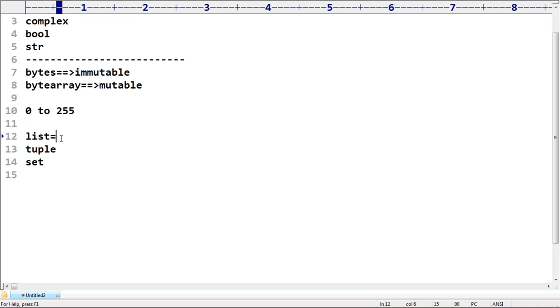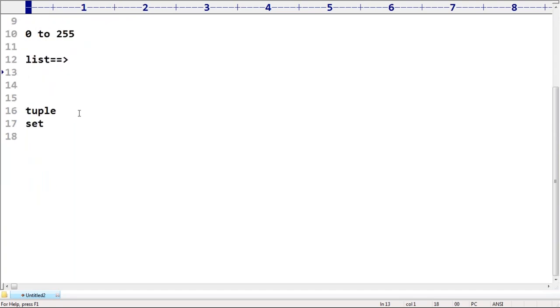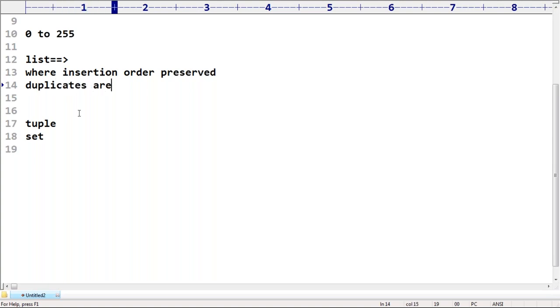Next, when should we go for the list data type, sir? If you want to represent a group of values, it may be int values, it may be float values, any heterogeneous group of objects as a single entity, where insertion order must be preserved and duplicates are allowed, then we should go for the list data type, sir.